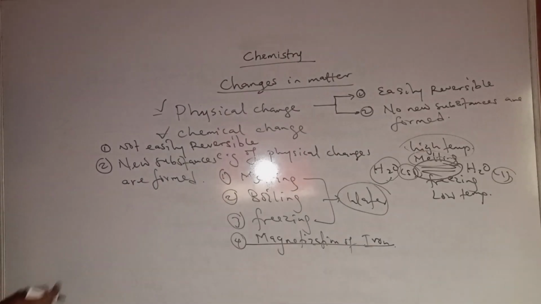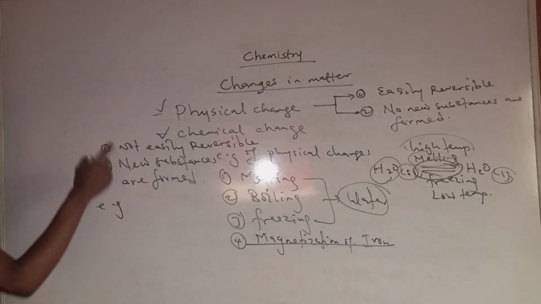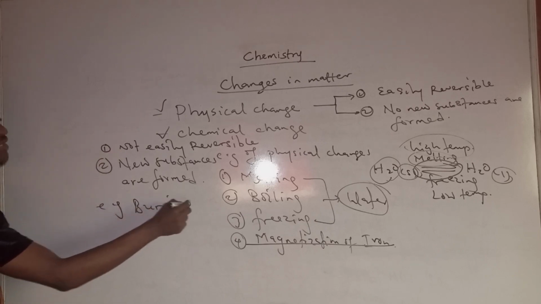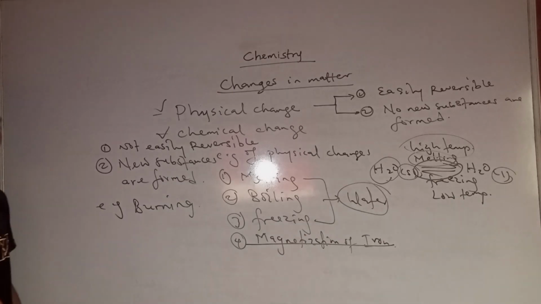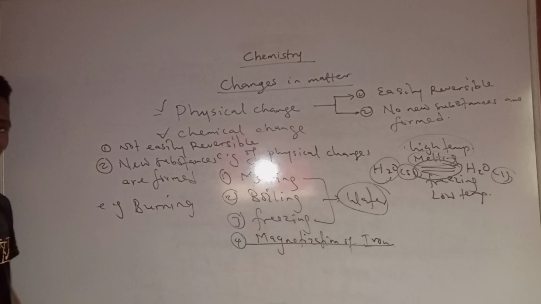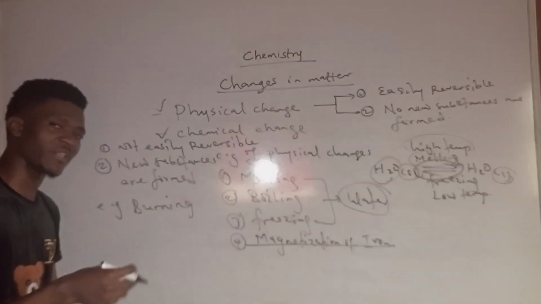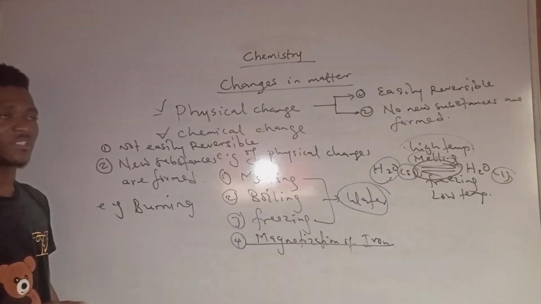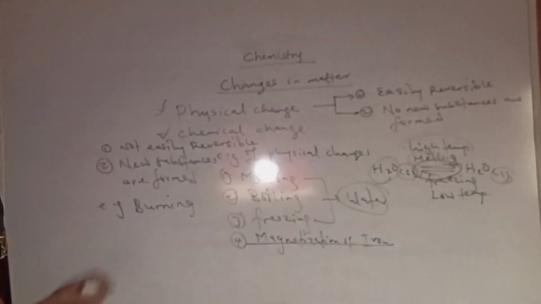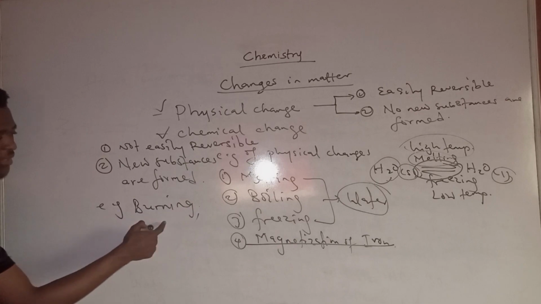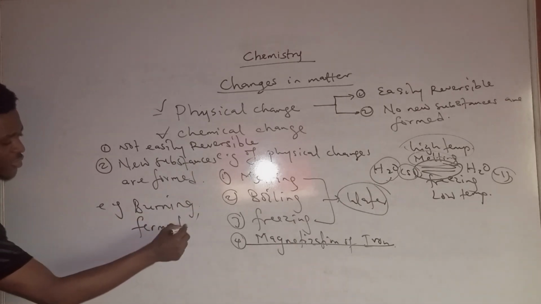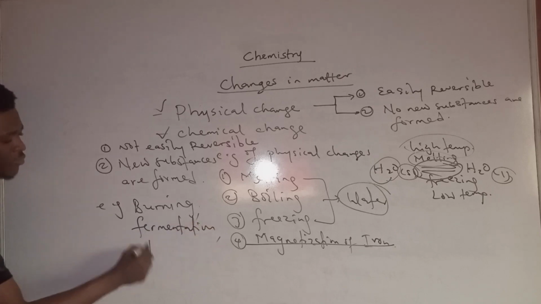Then what are some of the examples? Examples of chemical change include burning. Now you are having a piece of paper and then you set it ablaze. When you set it ablaze, of course, you know that it burns and results in the formation of ashes. Now, can you get back the paper? No, you can't. Why? Because it's already ashes, so you cannot get back the initial substance. So that's what chemical changes entail. They're not just only burning. We also have fermentation. Then we also have rusting.